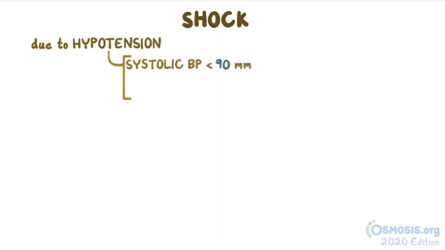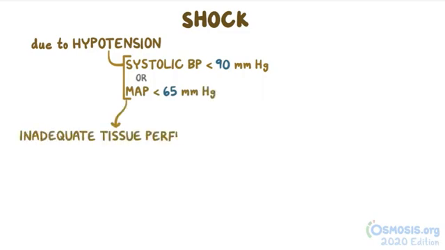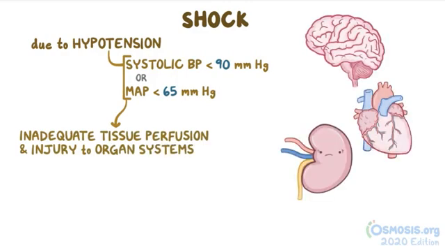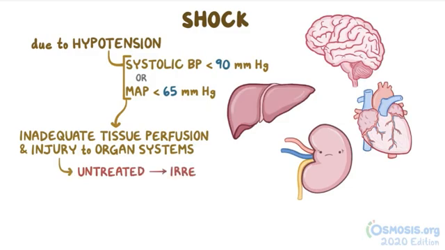Shock is most commonly due to hypotension, which is a systolic blood pressure less than 90 millimeters of mercury, or a mean arterial pressure less than 65 millimeters of mercury. And that leads to inadequate tissue perfusion and injury to various organ systems, like the brain, heart, kidneys, and liver. If left untreated, shock can cause irreversible multi-organ failure and death.